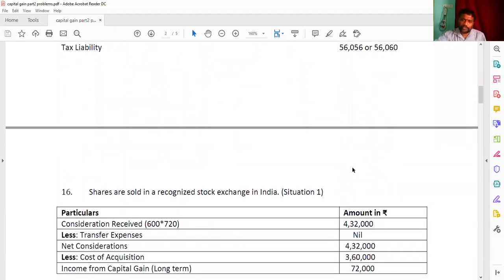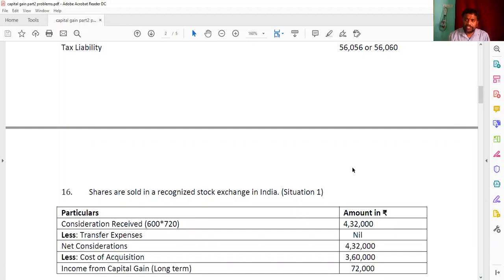Now look at the 16th question. I'm going to read it once. So here, on 15th June 2002, Mr. B.R. Vijay purchased 600 listed equity shares of a limited company in Bombay Stock Exchange at the rate of 250 each. The cost inflation index he has given is 105, and calculate the tax liability in each of the following situations if income from other heads is 2,70,000.